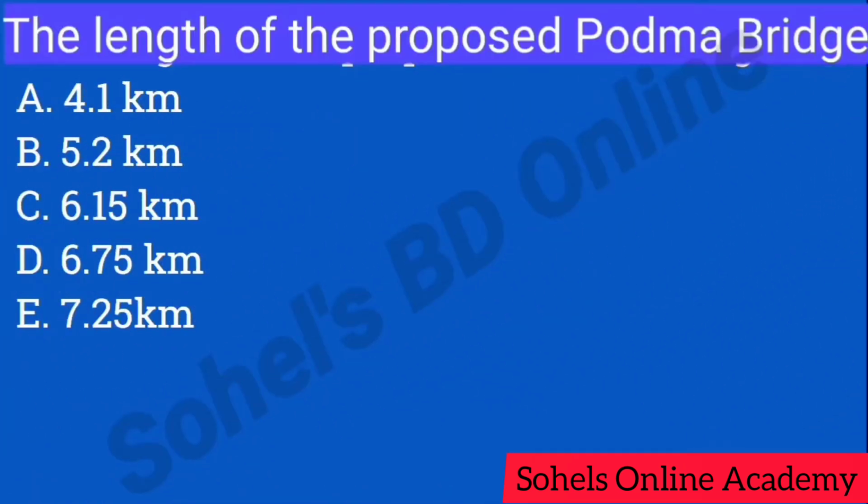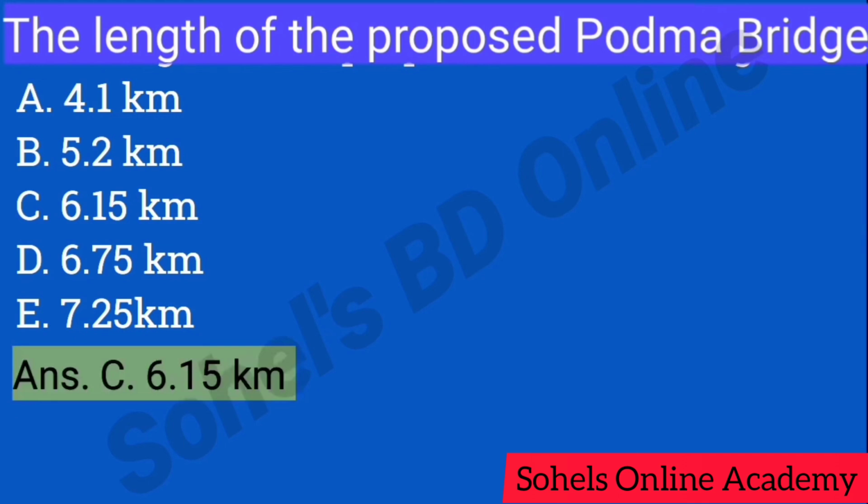The length of the proposed Padma Bridge: A. 4.1 kilometers, B. 5.2 kilometers, C. 6.15 kilometers, D. 6.75 kilometers, E. 7.25 kilometers. Out of 5 alternatives, C is the correct answer, so the correct answer is 6.15 kilometers.